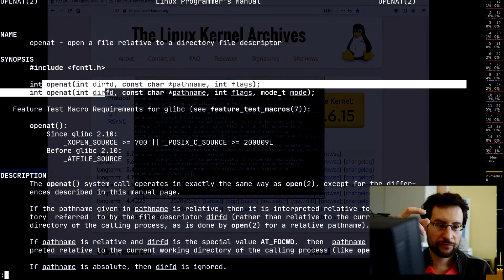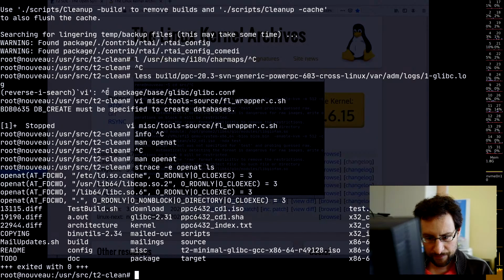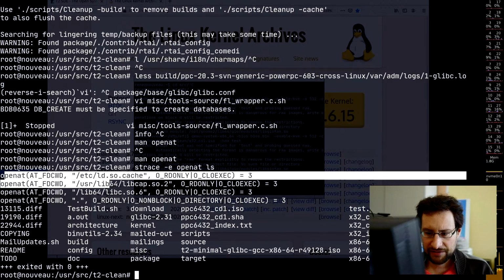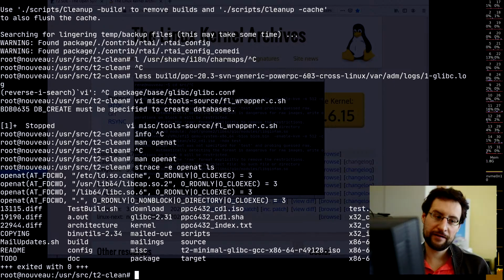So a lot of glibc and programs will simply use openat. If you strace ls, you will see openat. There you see. And fun fact, if we start a new microkernel, we probably wouldn't even implement open, but only openat, because open is old-fashioned stuff.